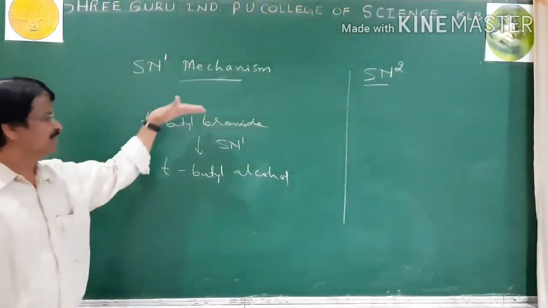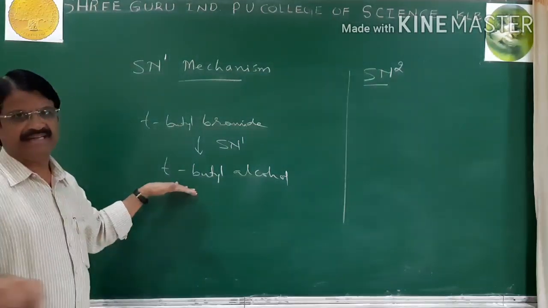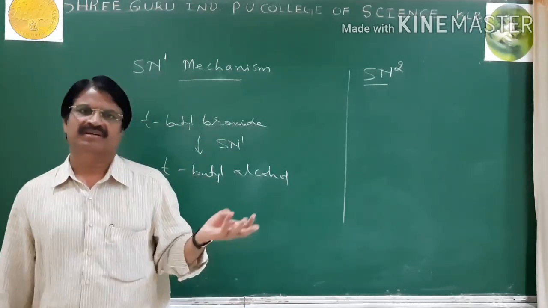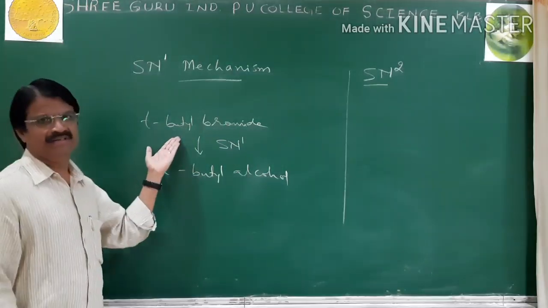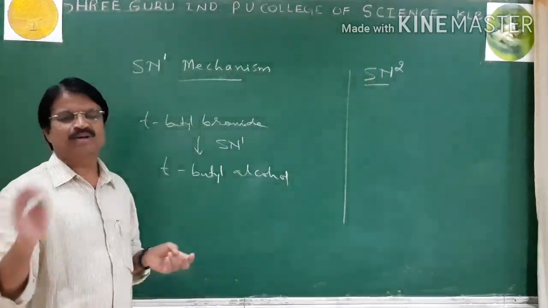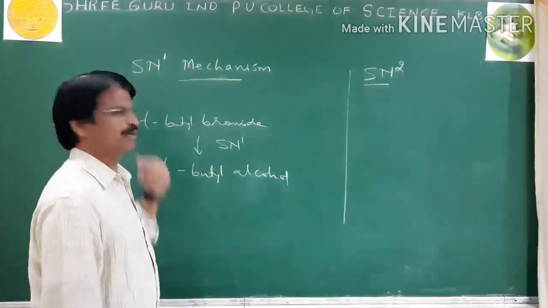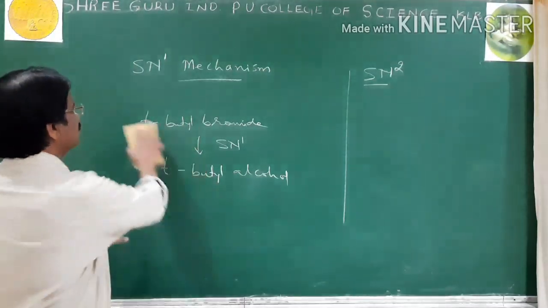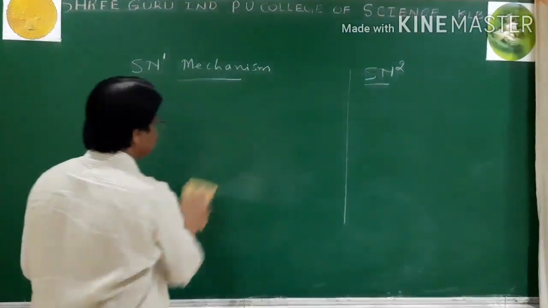I explained in detail how it takes place in two steps: step 1, ionization of tertiary butyl bromide, and step 2, attack of the nucleophile on the carbocation. I also explained the characteristics of the SN1 mechanism.